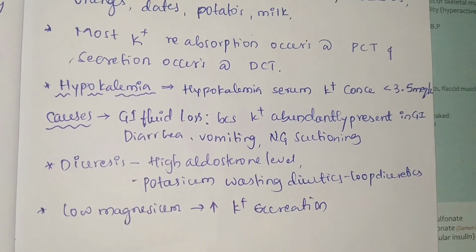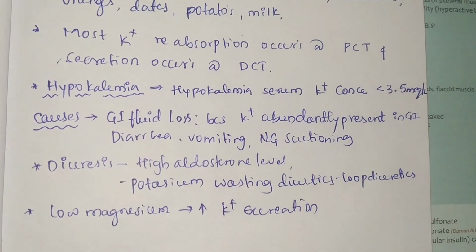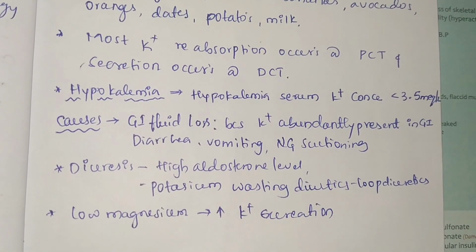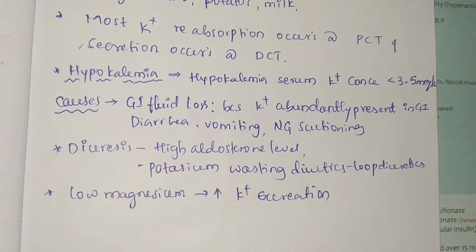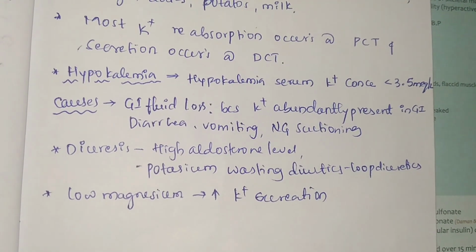Diuresis, high aldosterone level, and potassium-wasting diuretics will excrete more potassium through urine. Low magnesium will also increase potassium excretion.